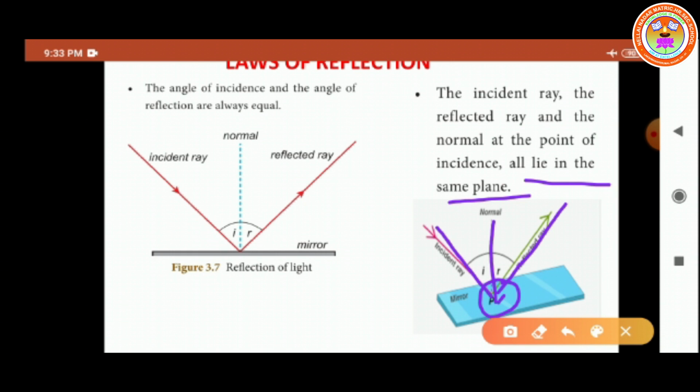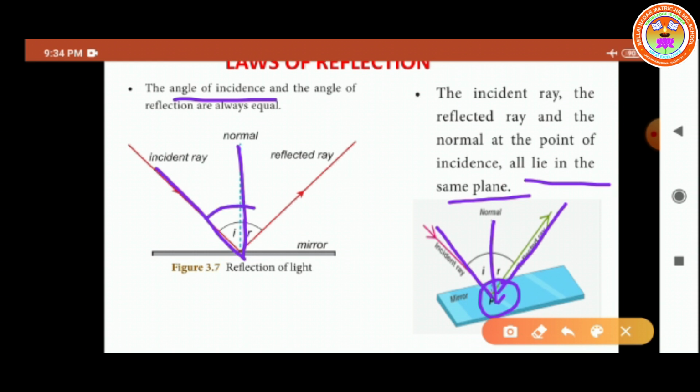Let us move on to the second rule. The angle of incidence. What is the meaning of the angle of incidence? The angle of incidence is the angle between the normal and the incident ray. It makes a certain angle, and this angle is called the angle of incidence.